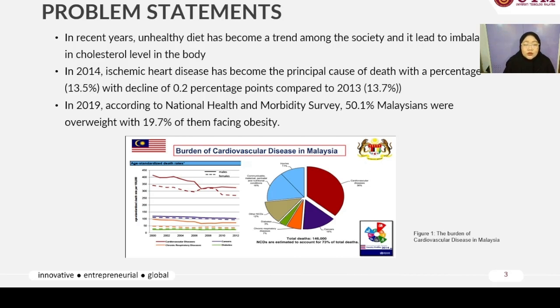In 2019, according to the National Health and Morbidity Survey, 50.1% of Malaysians were overweight, with 19.7% of them facing obesity. And based on this statistic, it has driven us to initiate this research project with the aim to contribute to the human health and society.